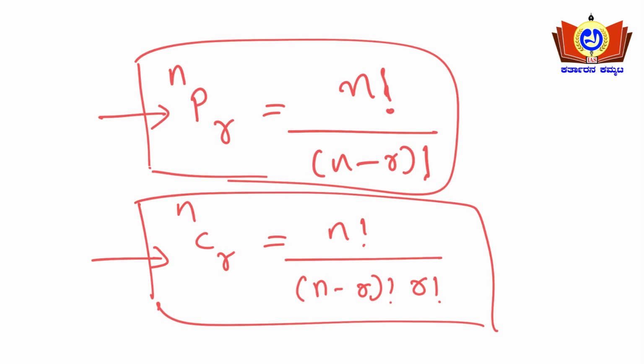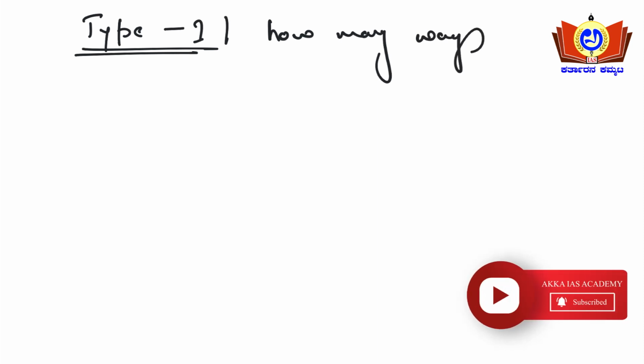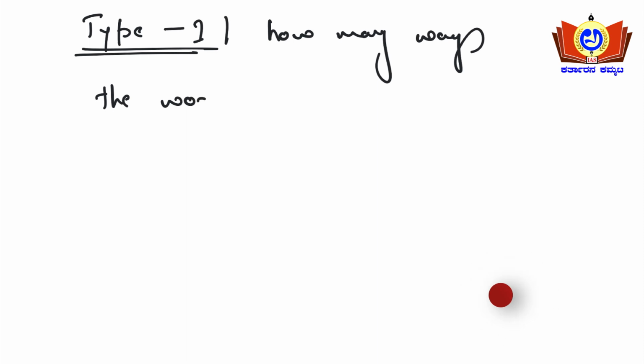So friends, on the next page I'll take an example and explain how you will encounter problems in the examination and how you need to tackle them. If the question asks in how many ways the words can be arranged, consider this as a type 1 problem. In these kinds of problems, the question may ask in how many ways the words can be arranged.